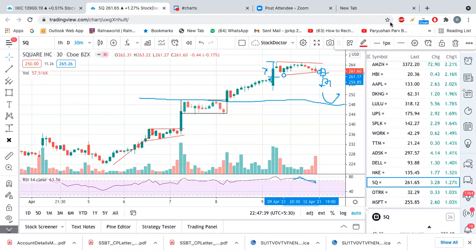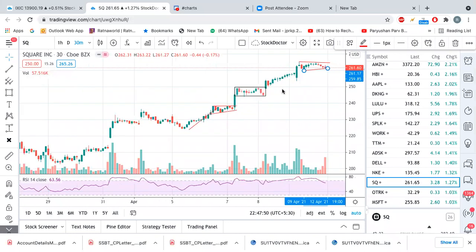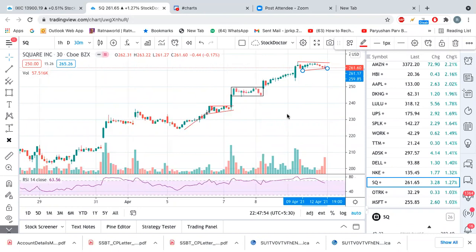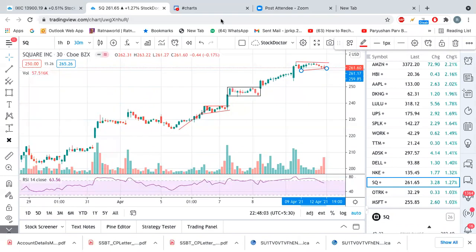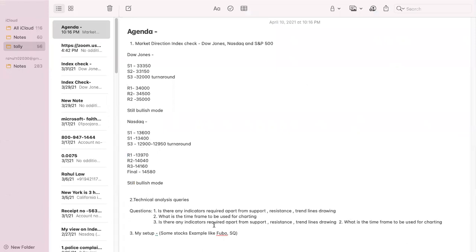All right. So this is my setup, and do more practicing, right? Try to identify the patterns here in the stocks, and once you successfully find patterns there, it will be easier for you to create the positions. Okay. So let's go to the part where somebody has asked me some questions.